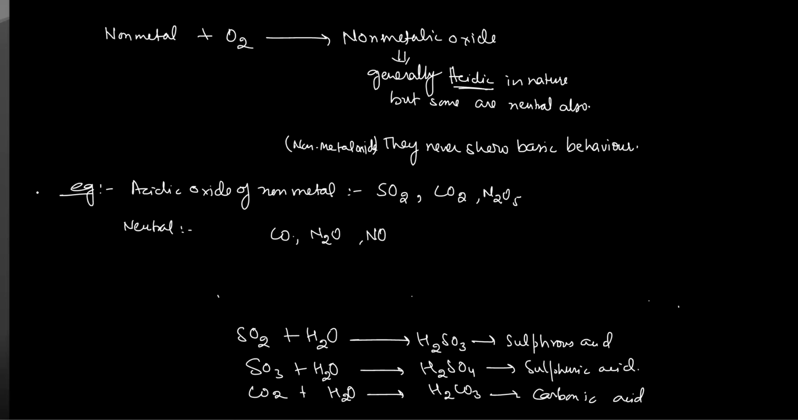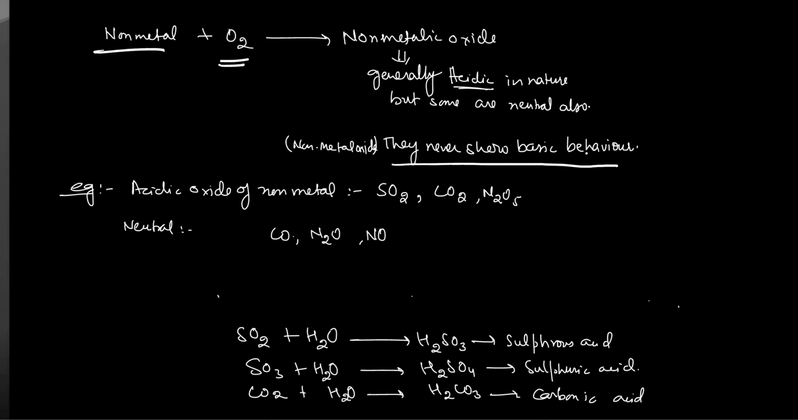The next one is non-metals reacting with oxygen. They give you non-metal oxides, and non-metal oxides are generally acidic in nature, but some non-metal oxides are neutral also. So note it down: non-metal oxides may be acidic or neutral. They never show basic behavior.